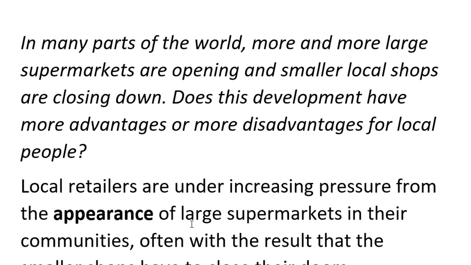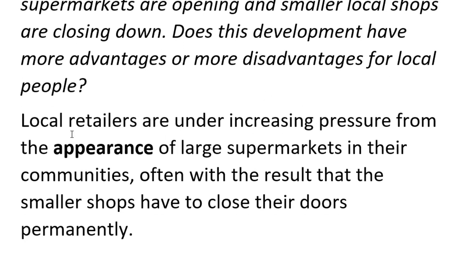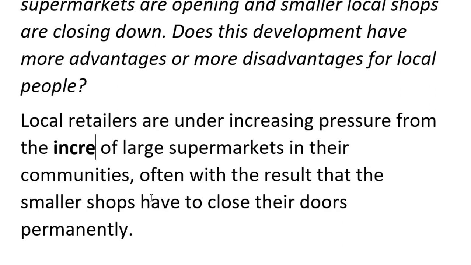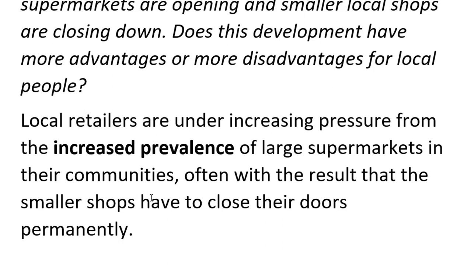I've noticed another one is supermarkets. More and more supermarkets. Here we go, more and more. So we've got this changing, developing feeling. Large supermarkets are opening in smaller neighborhoods, in communities. So we can say an increased prevalence of supermarkets. Again, we used this before when we were doing under increasing pressure from, and I used appearance, but we can say the increased prevalence of large supermarkets in the communities, and it actually sounds much better. So far we've got robots and machines and supermarkets.